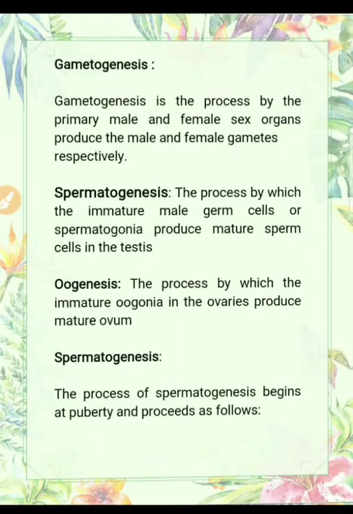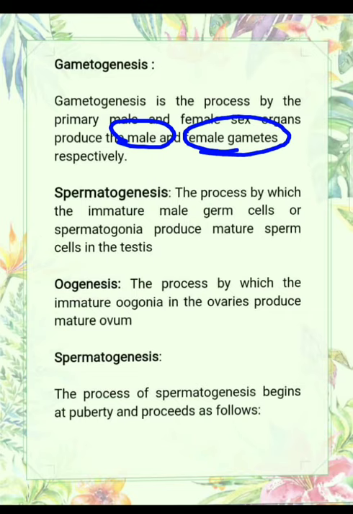Hello everyone. In the last part we discussed the female reproductive system. So today we will discuss the next topic, that is gametogenesis. Gametogenesis is the process by which the primary male and female sex organs produce the male and female gametes respectively. That means the formation of the male gamete and the female gamete is known as gametogenesis.